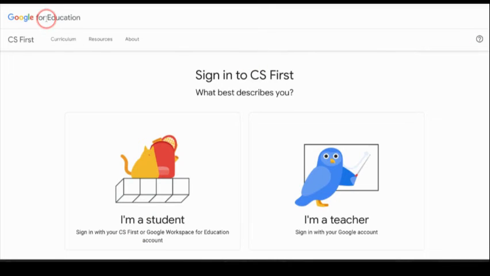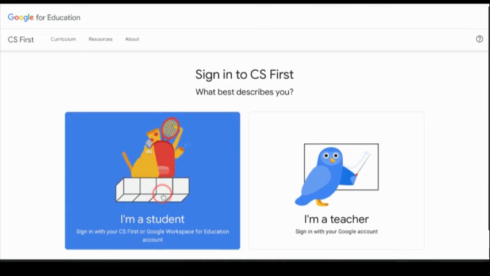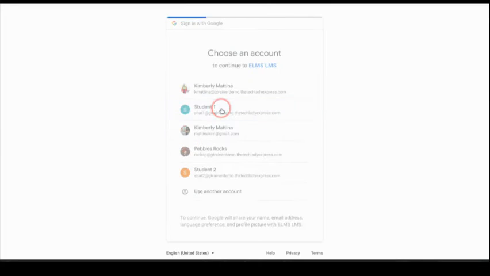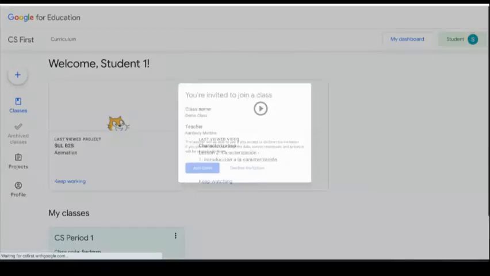Your students would go to the same website as you would go to, g.co/CS First. All right, and that URL takes you here. They're going to select a student. They're going to select sign in with Google. Now, because that's the way I created the class, so if you created the class using the CS First accounts, then students would have to sign in using their CS First username and password. And keep in mind, those credentials are random. So I'm going to select sign in with Google. I'm going to select my student from my drop-down list.